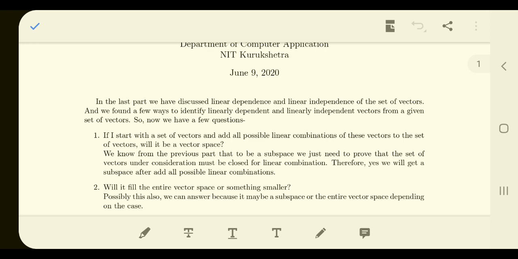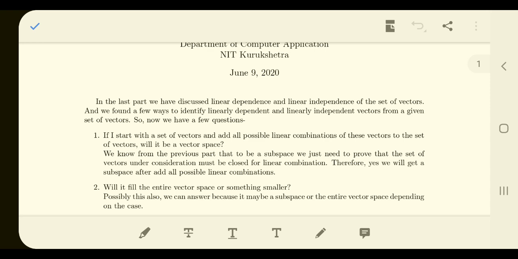So in that sense, we know that Rn is always a vector space. Mostly in this particular book and course, we are talking about this vector space only.